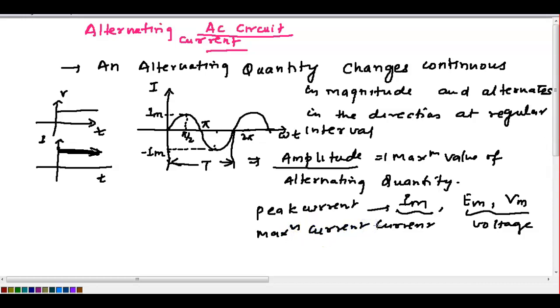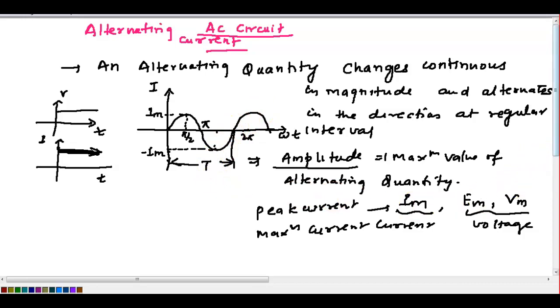Any doubt till here? Can you hear me? So maximum current, peak current, amplitude, all are the same, and this is the maximum value of any alternating quantity. If a voltage graph is given, it is the maximum voltage. If a current graph is given, maximum current, like that.